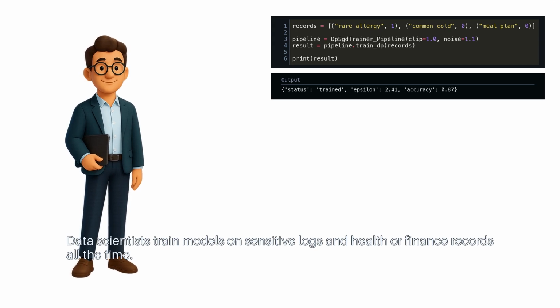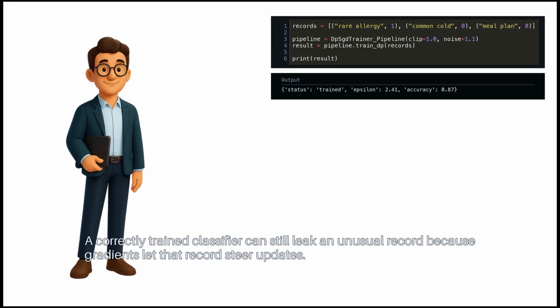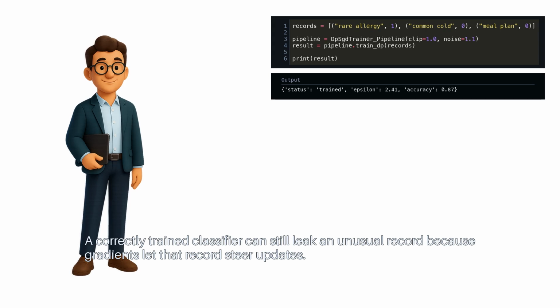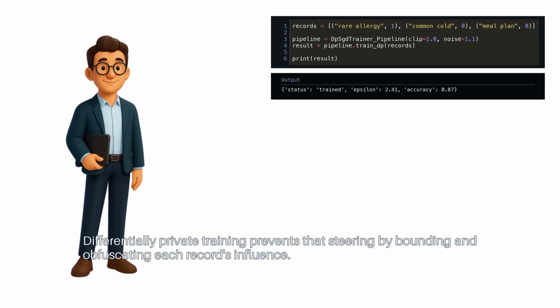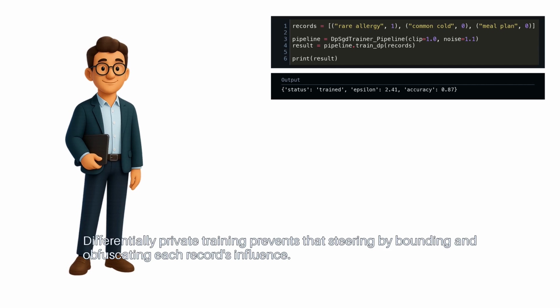Data scientists train models on sensitive logs and health or finance records all the time. A correctly trained classifier can still leak an unusual record because gradients let that record steer updates. Differentially private training prevents that steering by bounding and obfuscating each record's influence.